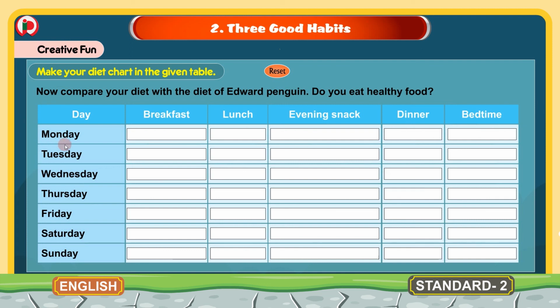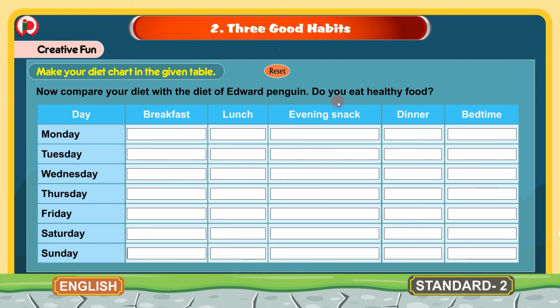After finishing 1 week from Monday to Sunday, writing what you ate in your diet, you compare this diet chart with that of Edward Penguin. And then you can come to a conclusion like if you eat healthy food or not.